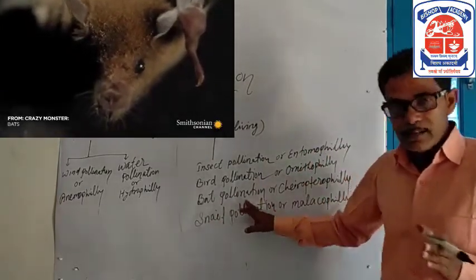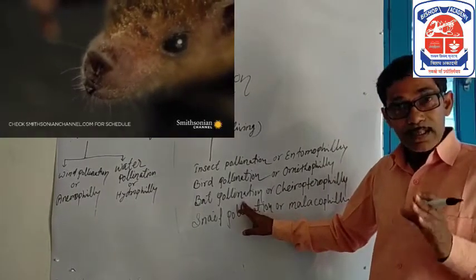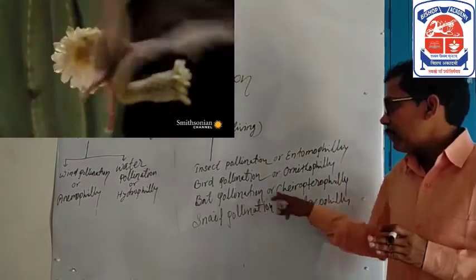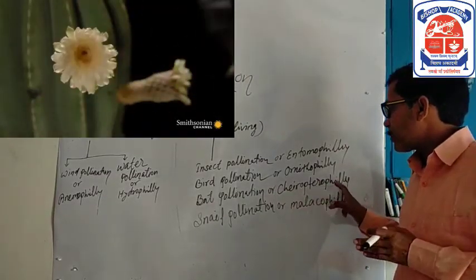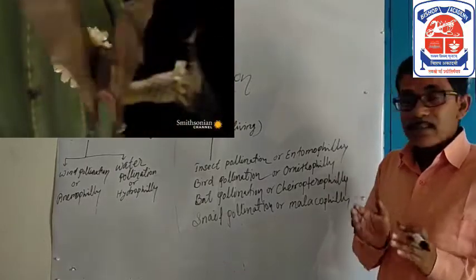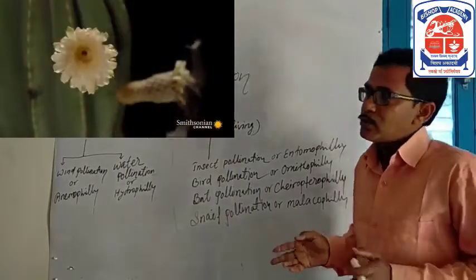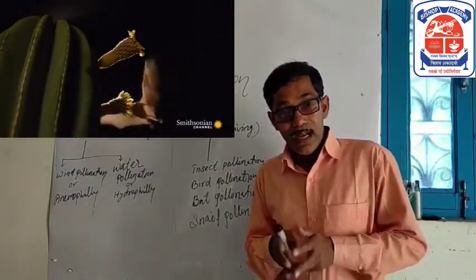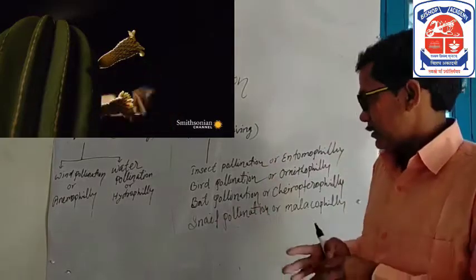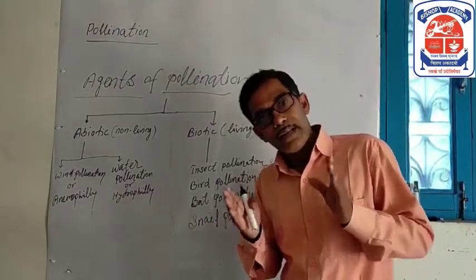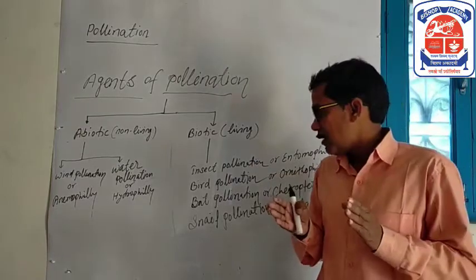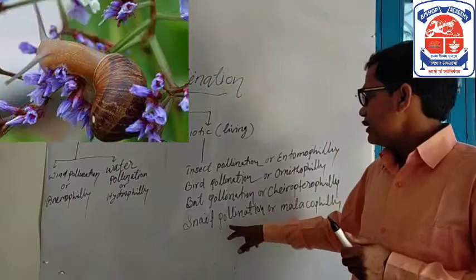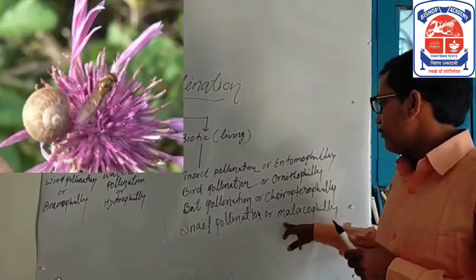Transfer of pollen grain from anther to stigma in some flowers by the medium of bats is called bat pollination, also called chiropterophily. Snails or slugs also participate in the process of pollination, and these are also agents of pollination. Transfer of pollen grain from anther to stigma by the medium of snails in some flowers is called snail pollination, also called malacophily.